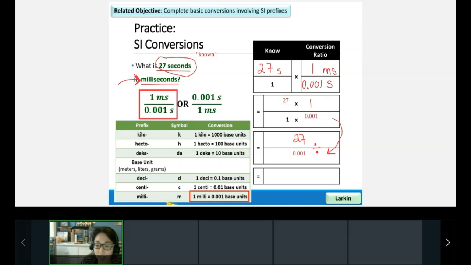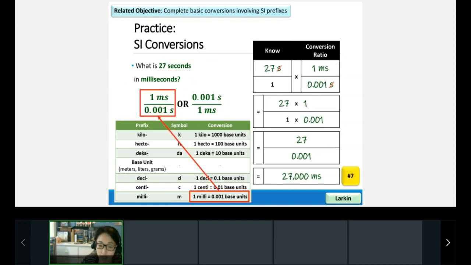All right. And units here, let's go ahead and take a look at our units. So we had seconds on top here, but on the bottom in the next step. And so that actually gets rid of seconds. And the only units I'm left with are milliseconds. And that's exactly what I was solving for. So my units down here should actually be milliseconds. All right, this is going to be the answer to number 7.